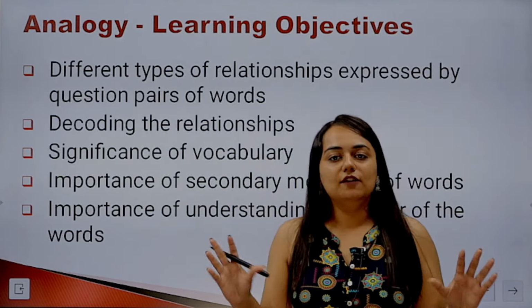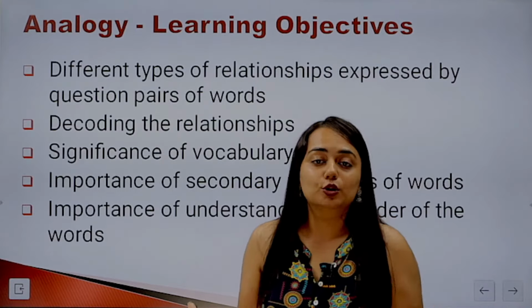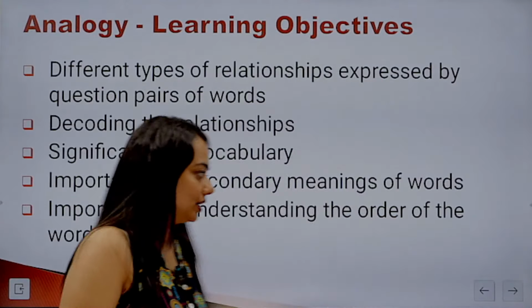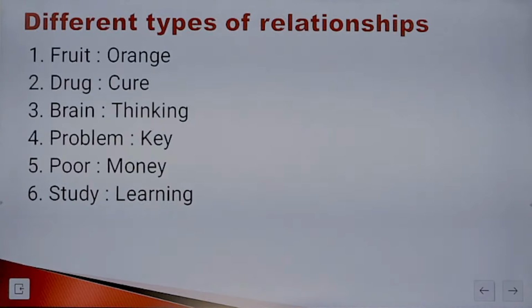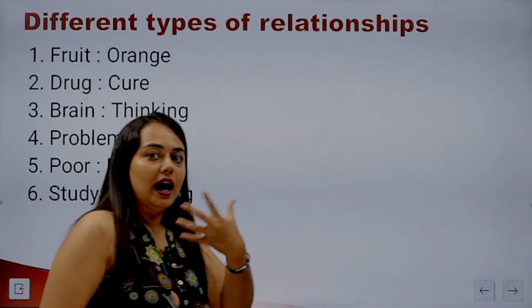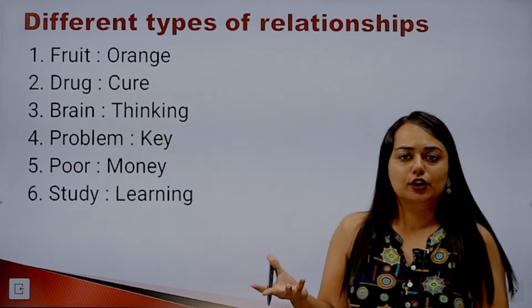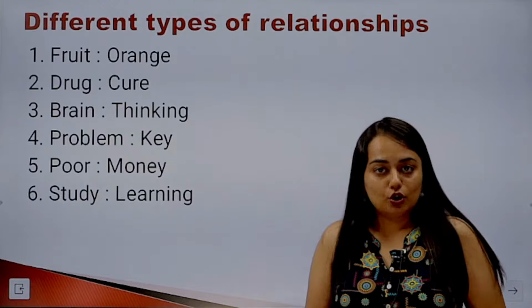By now, I believe analogy is clear. So why not practice some questions related to it? Let's see who's going to answer this one now. Okay, so before starting with the question, let's see different types of relationship. As I already mentioned, there are different types of relationship between the two parts of a pair.